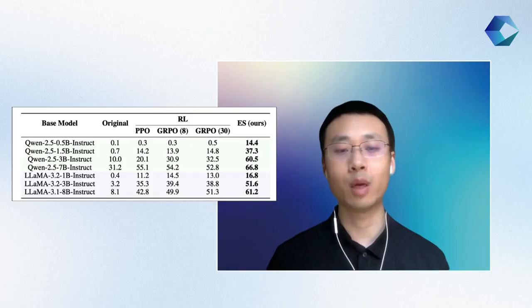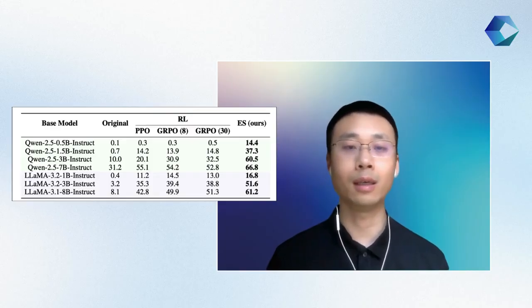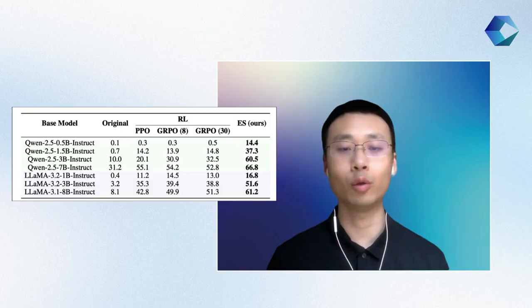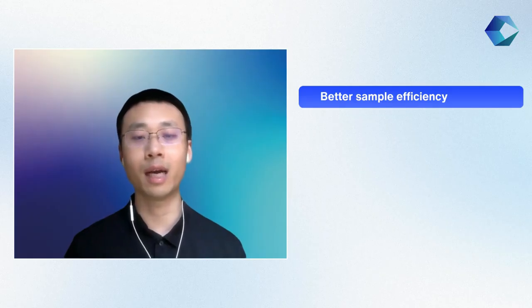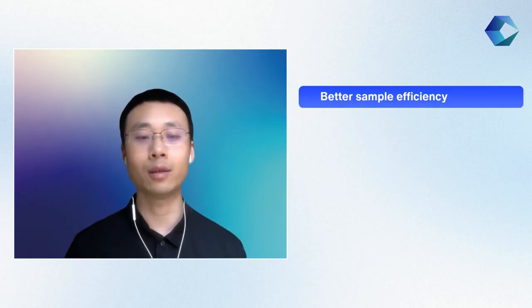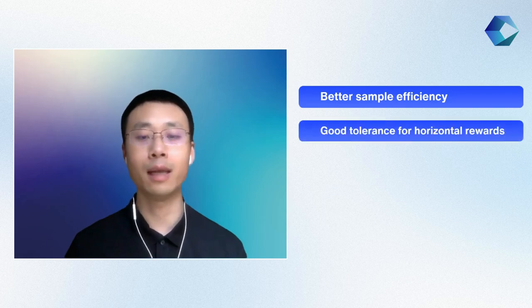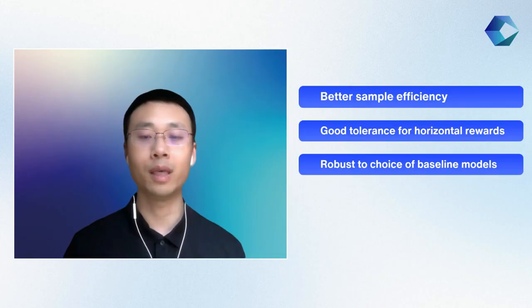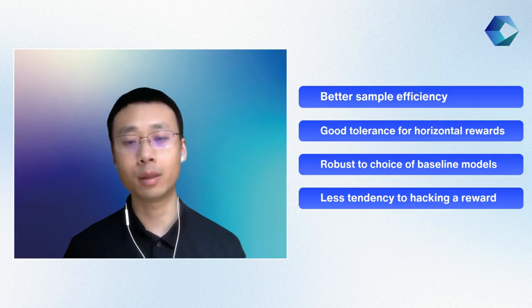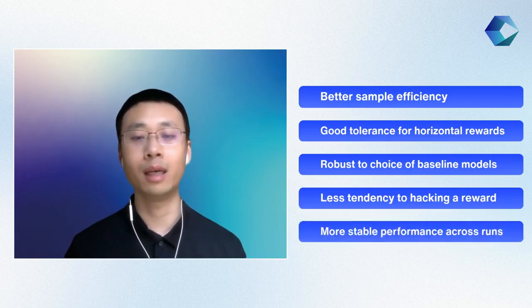We also ran experiments to further compare ES with RL in a task where we try to fine-tune the large model to be more concise. In that experiment, we observe that ES shows completely different behaviors than RL and has several advantages compared to RL. Based on our experiments, ES actually has even better sample efficiency compared to RL in fine-tuning tasks, and it has a good tolerance to long-horizon rewards. It's also robust to the choice of base language models and hyperparameters, shows less tendency to hack the reward, and shows much more stable performance across different rounds.